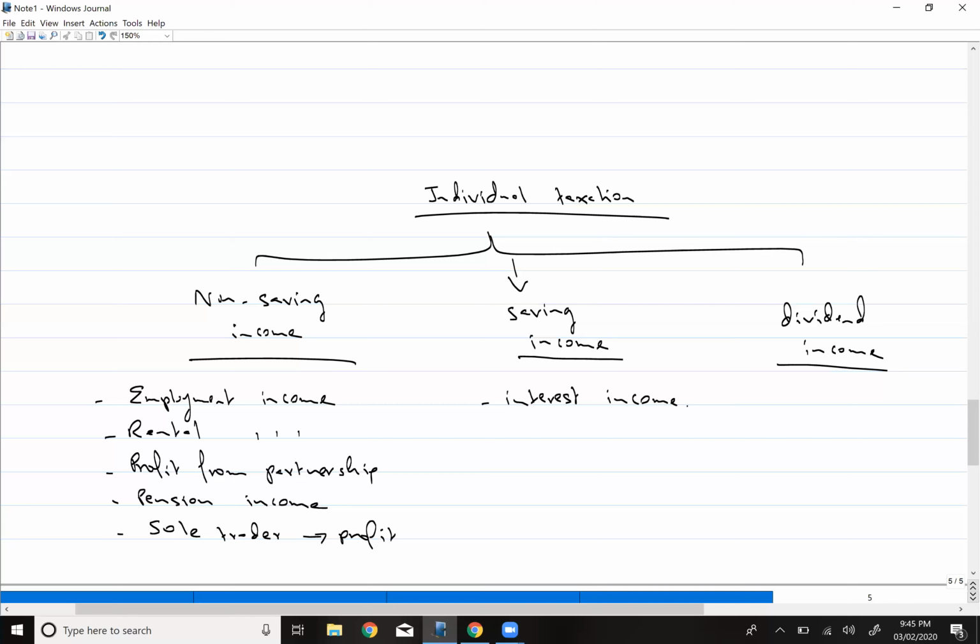That is what you must be wondering. That is because of the tax rates. The tax rates are different for non-saving income, saving income, and dividend income. That is why they have categorized them into three categories.